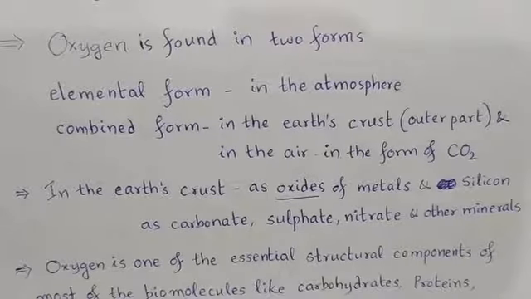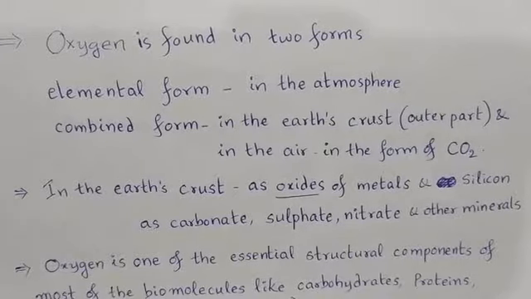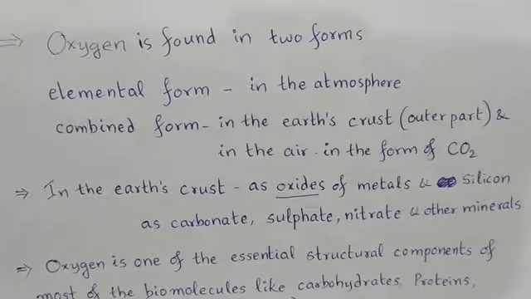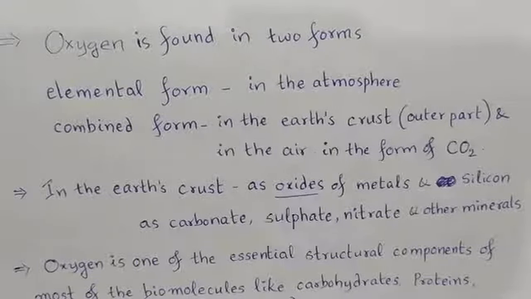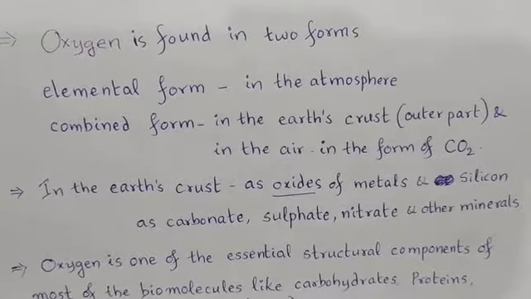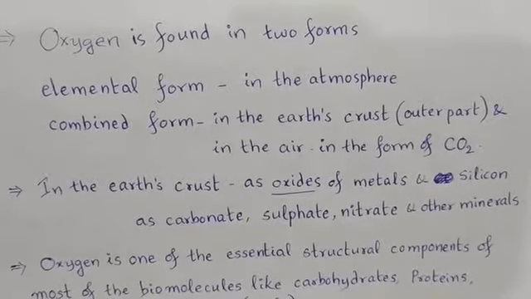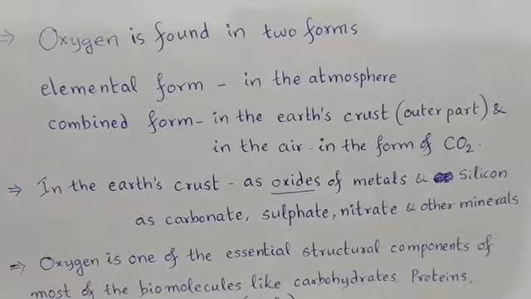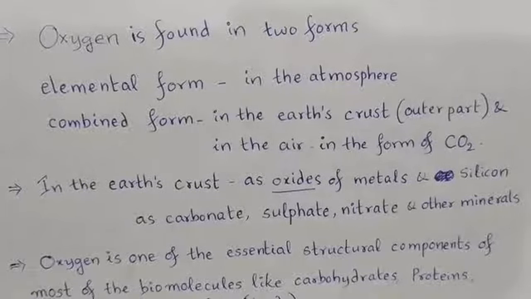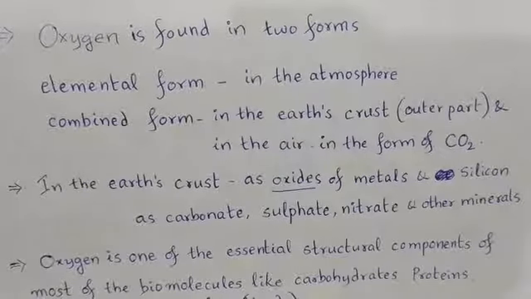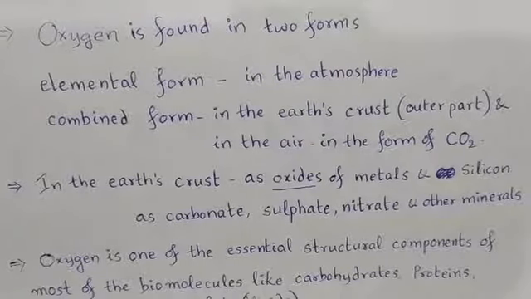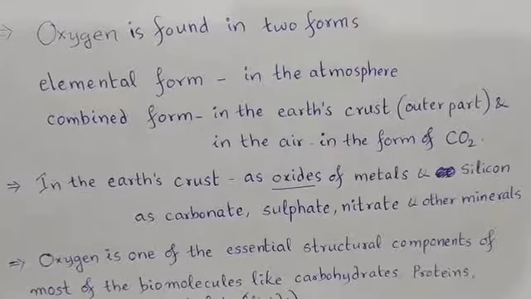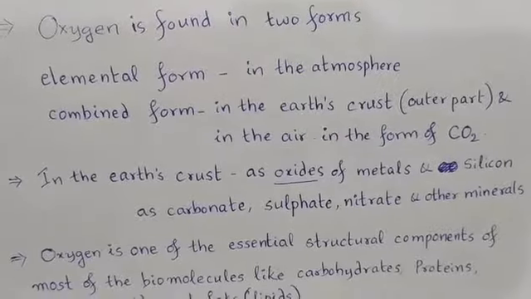In the earth's crust, oxygen is present in the combined form as oxides of metals and silicon, as carbonates, sulfates, nitrates and other minerals.